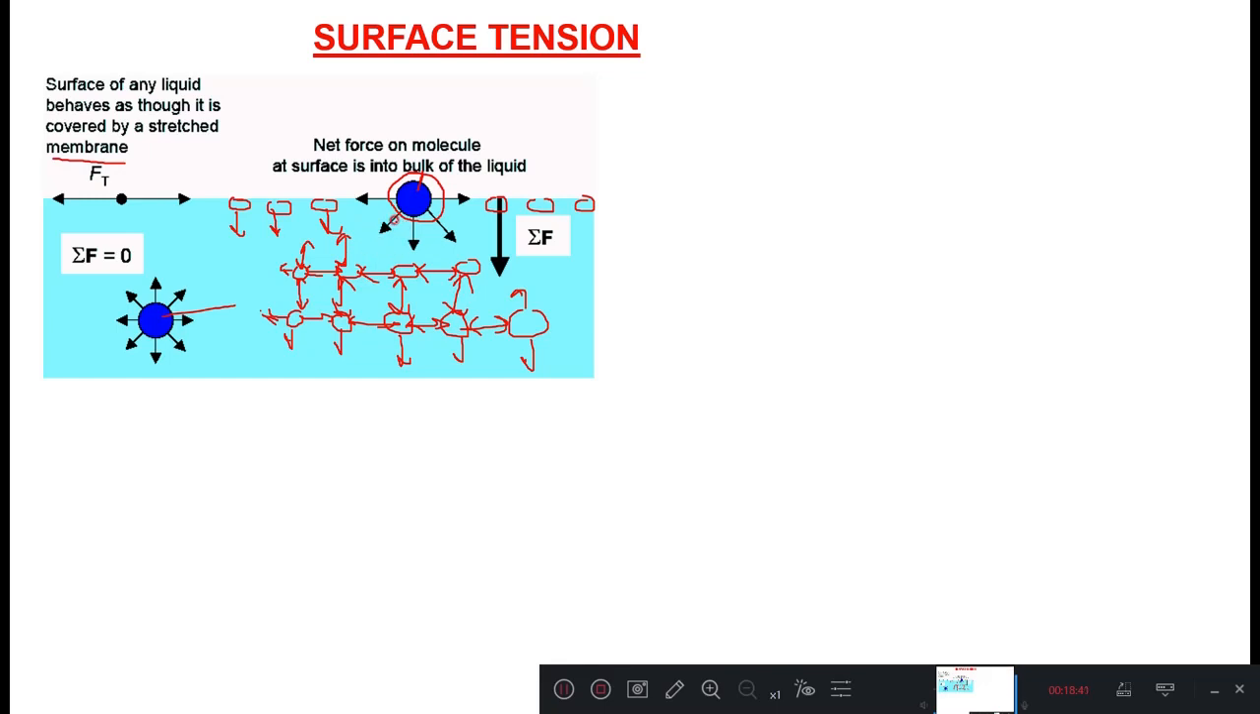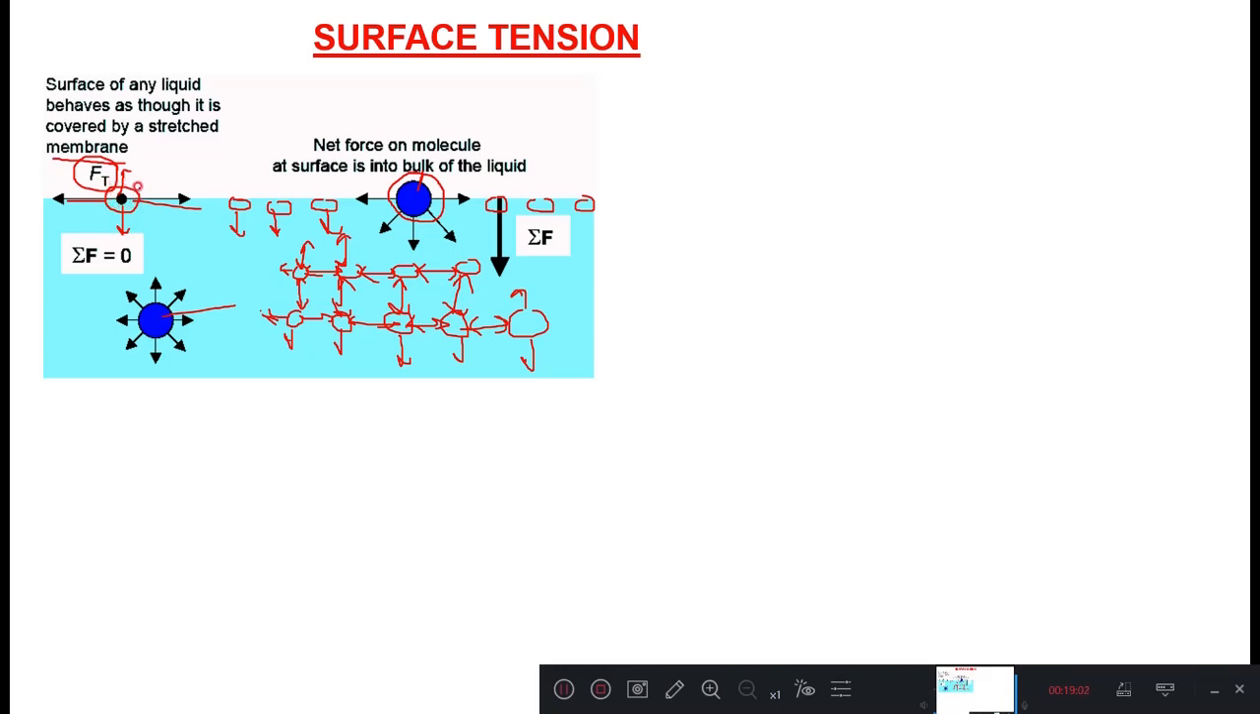Due to this, the entire surface of the liquid exposed to the air will have a tendency to move inward, and hence the surface will be under tension. Look at this one here. I have shown the surface tensile force which will be acting in this direction as well as this direction as well as in this direction, but it won't be in this direction. Hence it is an unbalanced molecule.